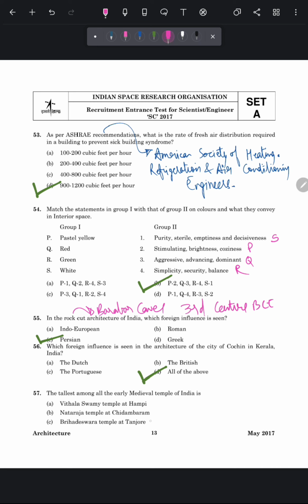So friends, Brihadeshwara temple, which is located in Tanjore, is the tallest temple of India, and its construction was completed in 109 BC. So the correct answer of this question is Brihadeshwara temple at Tanjore.